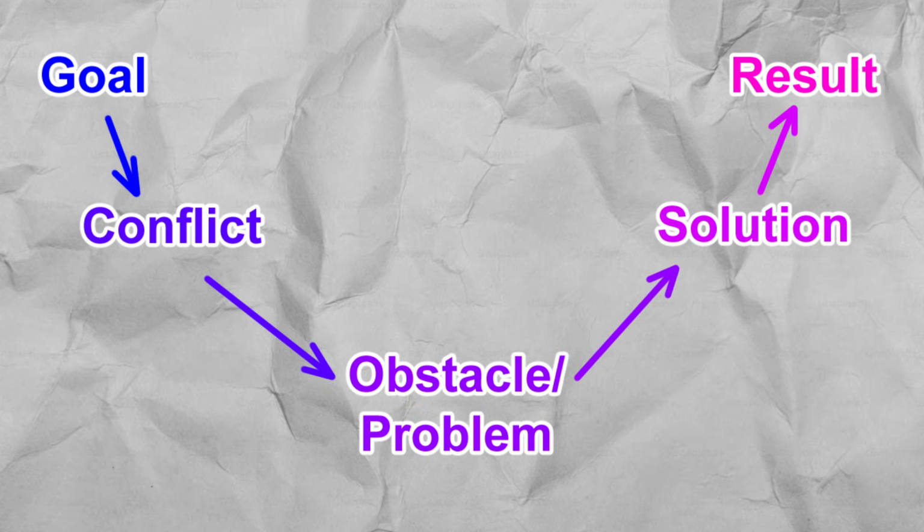A plot can effectively be broken down into problems and solutions. The path from problem to result is what I call a plot cycle. Multiple solutions can be attempted, so a plot cycle only ends once there's a final result, like a pass or a fail that prevents any retries.